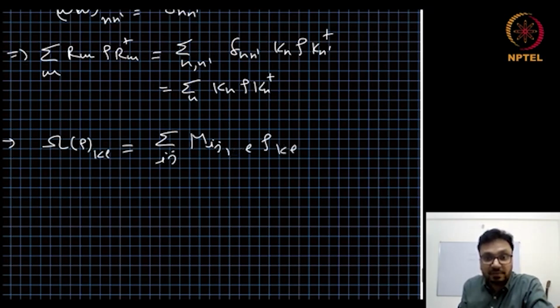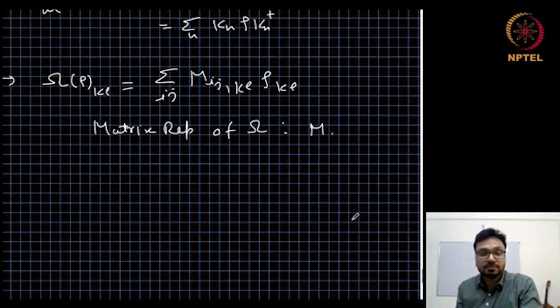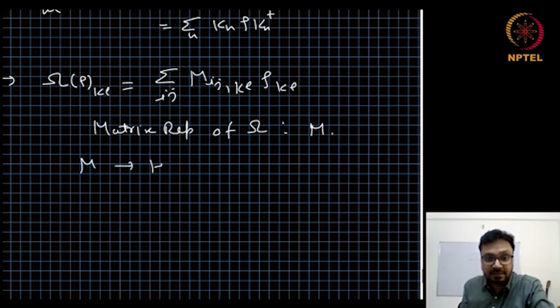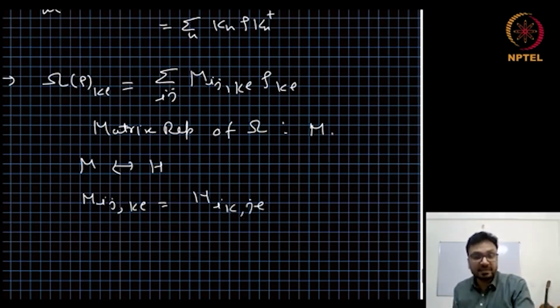From here we can find the matrix representation of omega, that is M. From M we can find the H representation, and these two are related as follows: Mij KL equals H Ik JL. We have done it earlier when we were talking about positive maps.